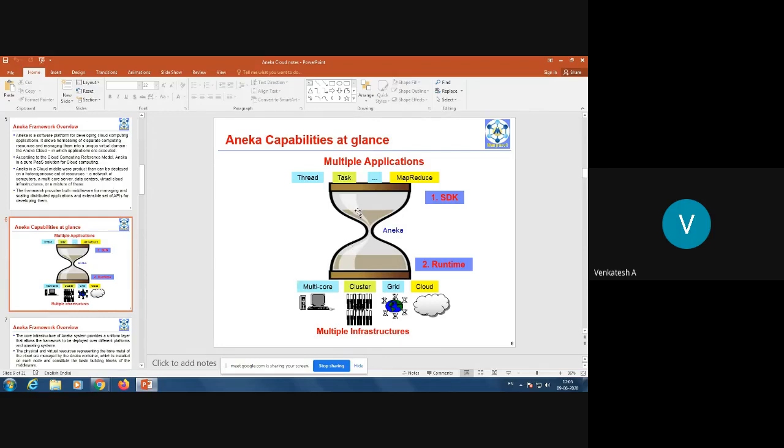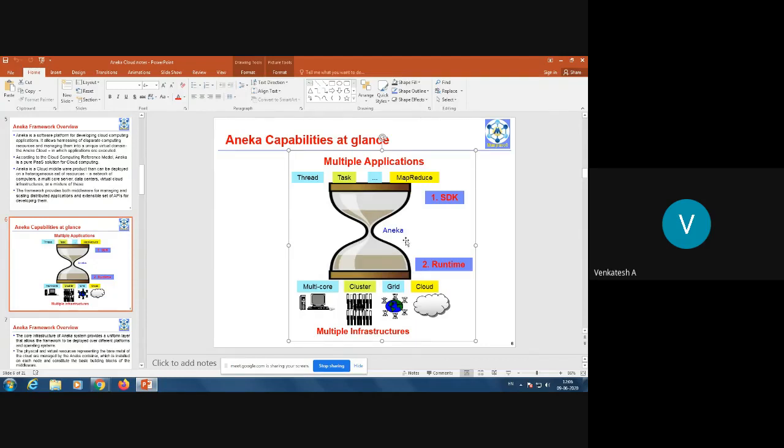So look at the capabilities of Aneka. See, in the lower level, as I told, there are multi-core computers, clusters, grids, and existing cloud platforms. Upon that, you can install the Aneka middleware. Once you install the Aneka middleware, it will provide you the runtime, and by default there will be an SDK available for you.